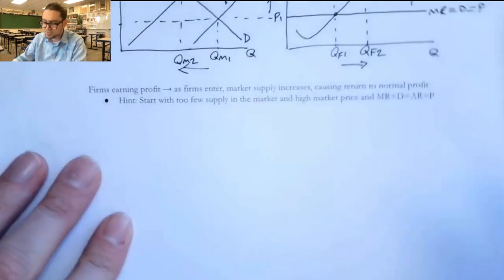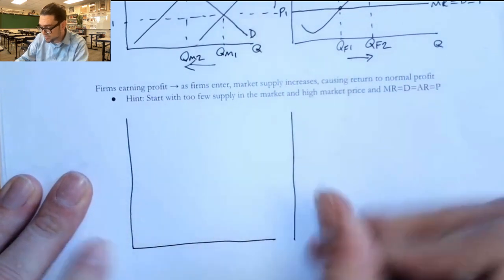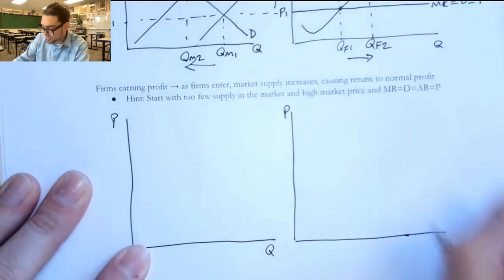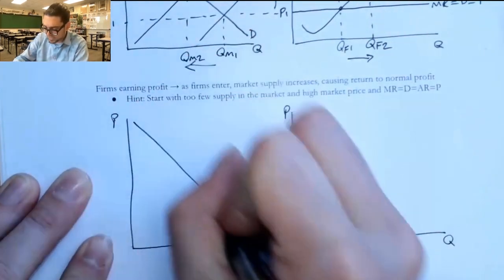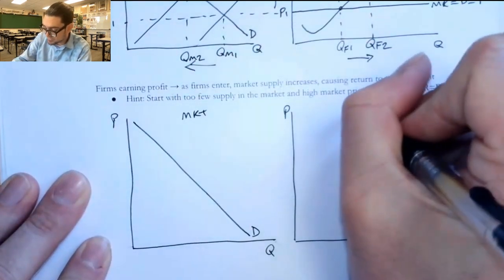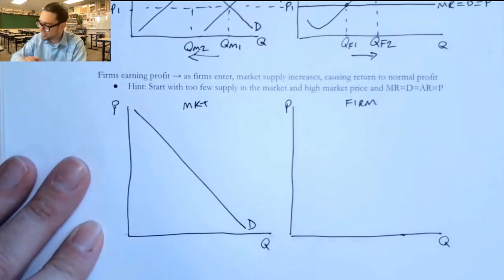Now let's take a look at what that looks like from the profit side. We're going to basically repeat this process, but just move the MR equals D equals AR the other direction. So we're going to start with P and Q, P and Q. And we don't want to forget as we're doing these that we need to label the axes on both graphs, right? That's a really common mistake, is that people will forget to do the P and the Q on the firm. We don't want to forget that.